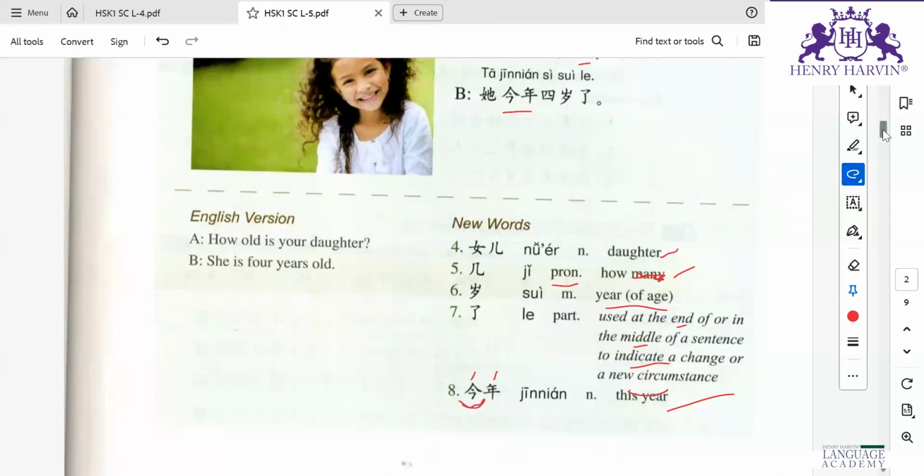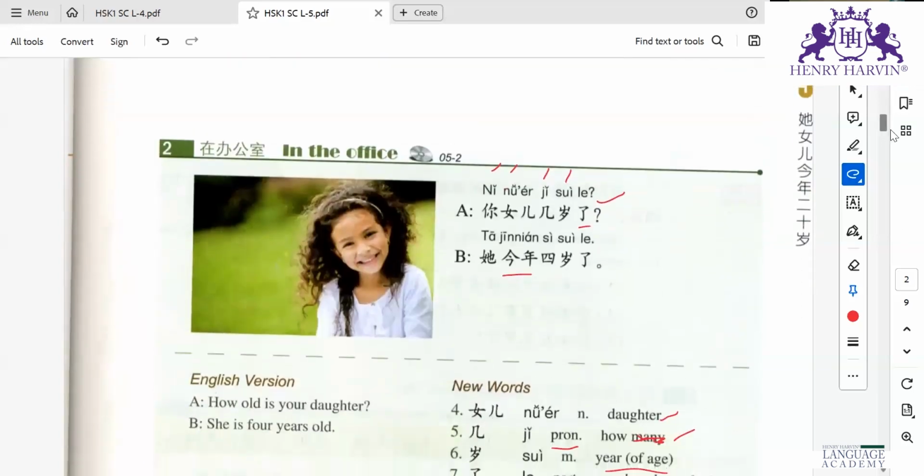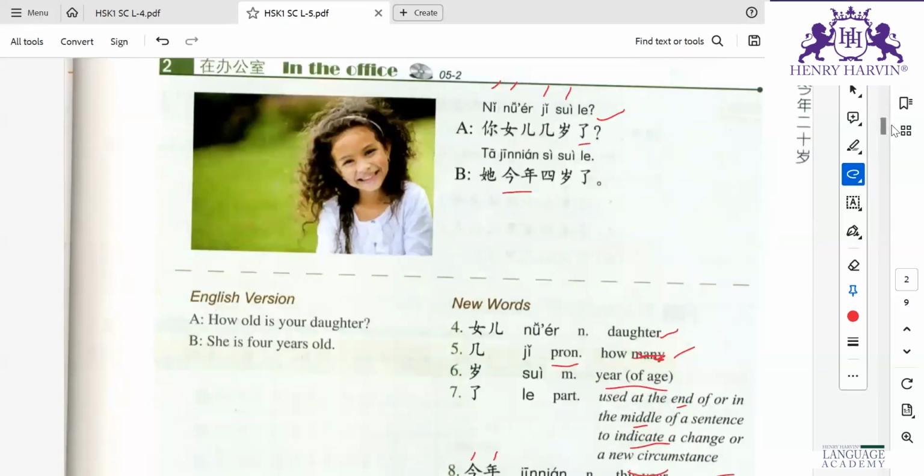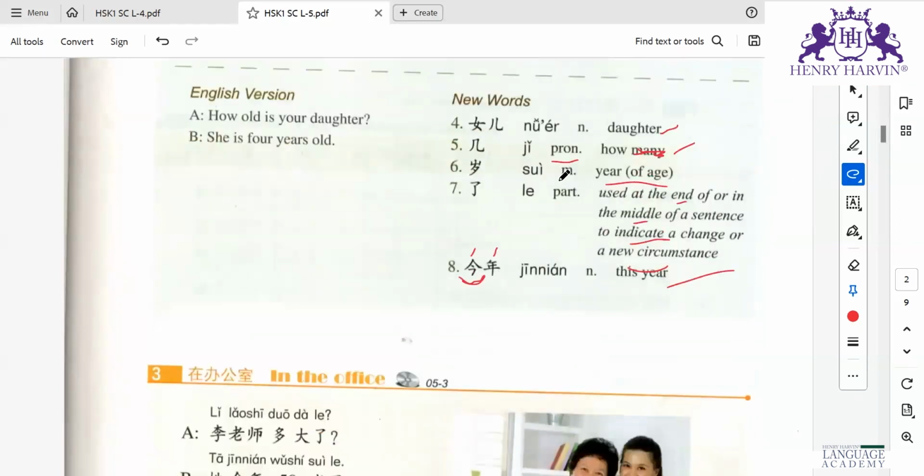Okay. Now, any other doubt? Anyone from text 2? No? Okay. Text 3.